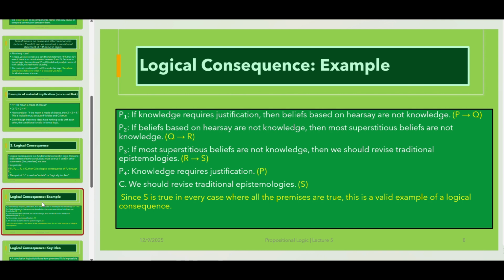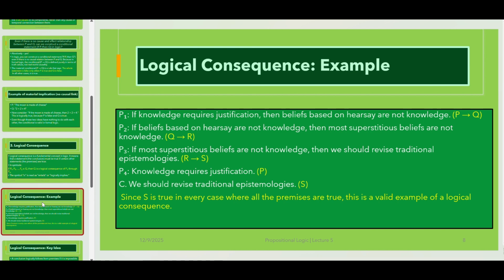And our example for logical consequence. P1: If knowledge requires justification, then beliefs based on hearsay are not knowledge. If P, then Q. Our second premise: if beliefs based on hearsay are not knowledge, then most superstitious beliefs are not knowledge.